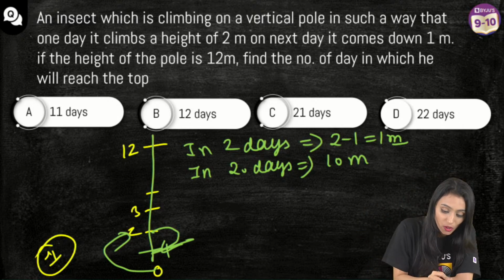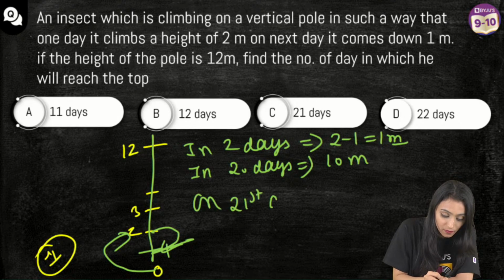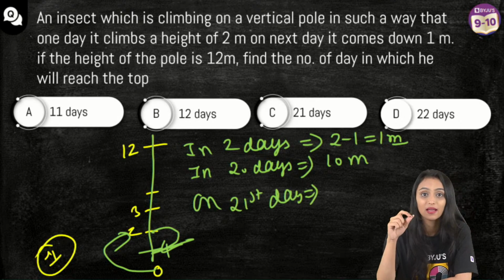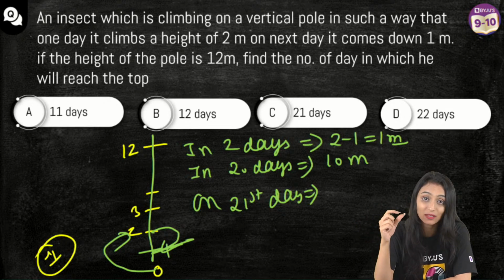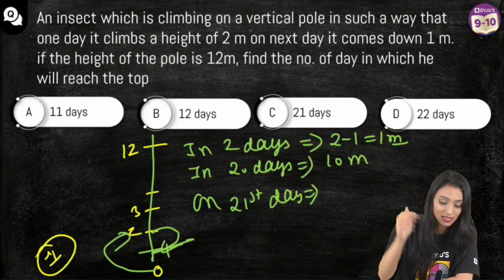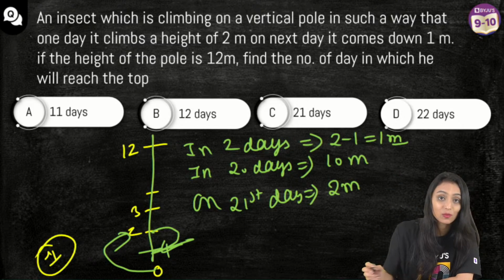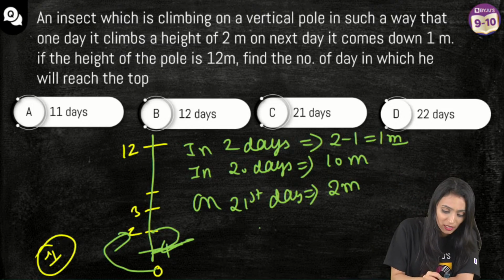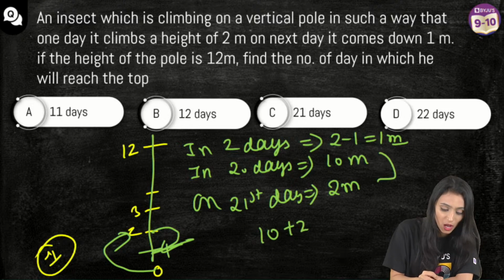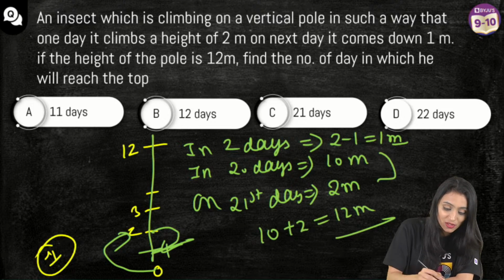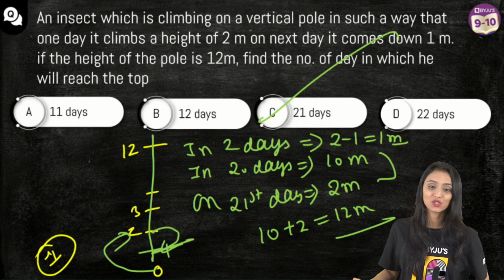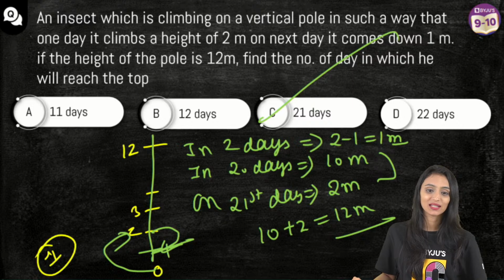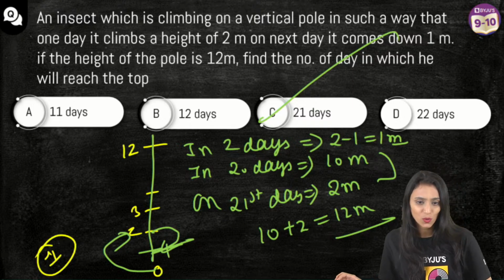Okay. So on 21st day, the right next day, it will cover what? 10 meters ho gaya cover. On the next day, insect will again climb 2 meters, right? 21st day, insect will climb 2 meters. So that means 10 plus 2. How much is it? 12 meters. So that means in 21 days, insect will be able to reach the top. Yes, Devansh, clear? Any doubts?